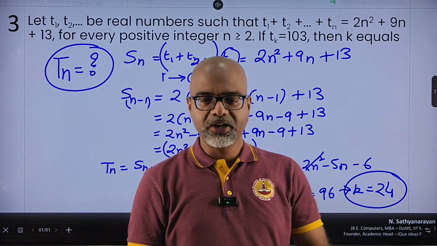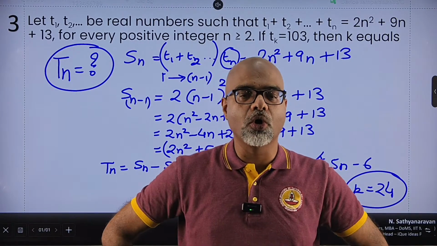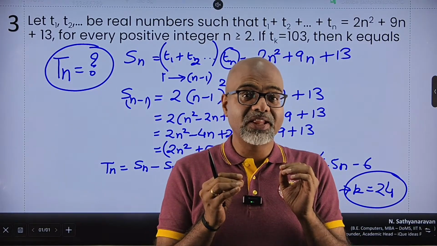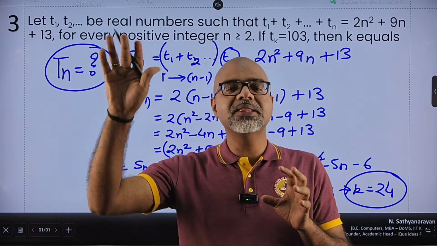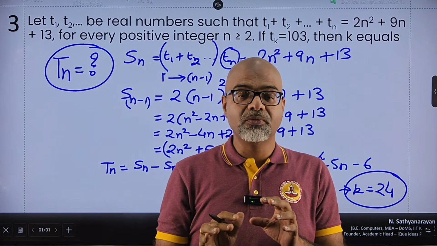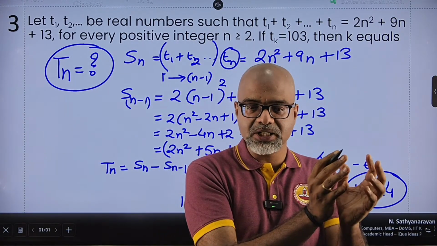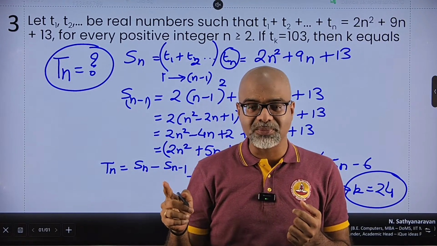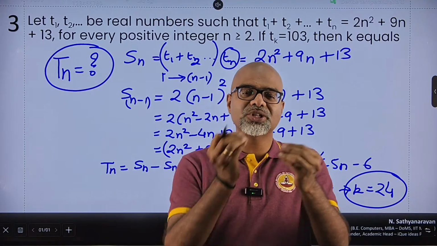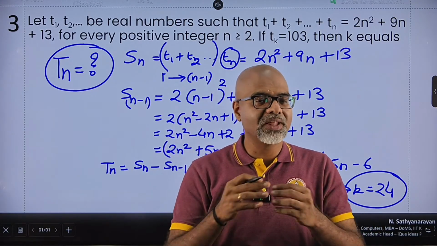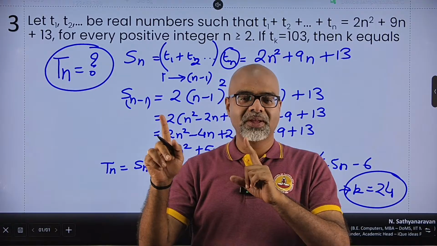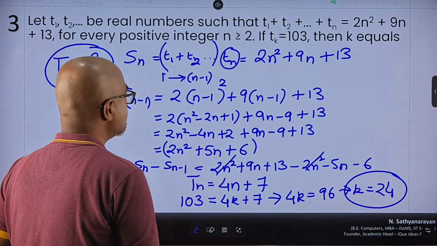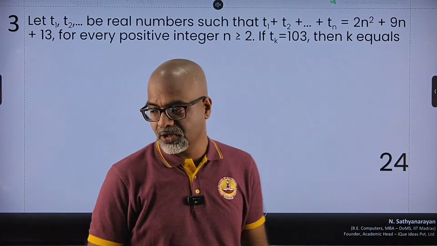That's it. Great question which tests you on the summation formula, but you don't need to know a summation formula, it is given to you. It tests whether you can apply the concept that the nth term can be achieved by subtracting the sum of first n minus 1 terms from the sum of the n terms, right? And because you know the formula for summation of n terms, you can use it to derive the formula for summation of n minus 1 terms. And once you subtract one from the other, you get the formula for the nth term. And then it becomes a question of solving a simple linear equation. So this is an absolutely easy question, right?